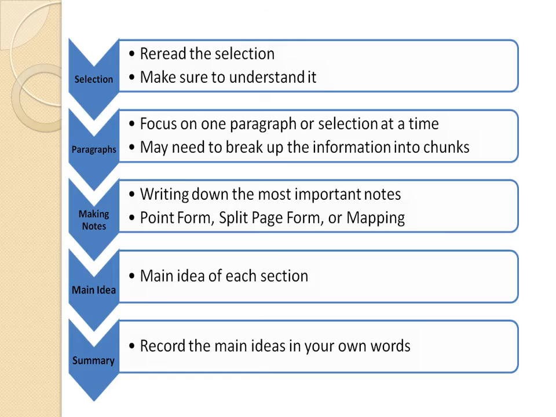Here's a more visual representation of summarizing a text. Selection. Reread the selection, make sure to understand it. Paragraphs. Focus on one paragraph or selection at a time. May need to break up the information into chunks. Making notes. Writing down the most important notes. Point form, split page form, or mapping. The main idea of each section. And finally, the summary. Record the main ideas in your own words.